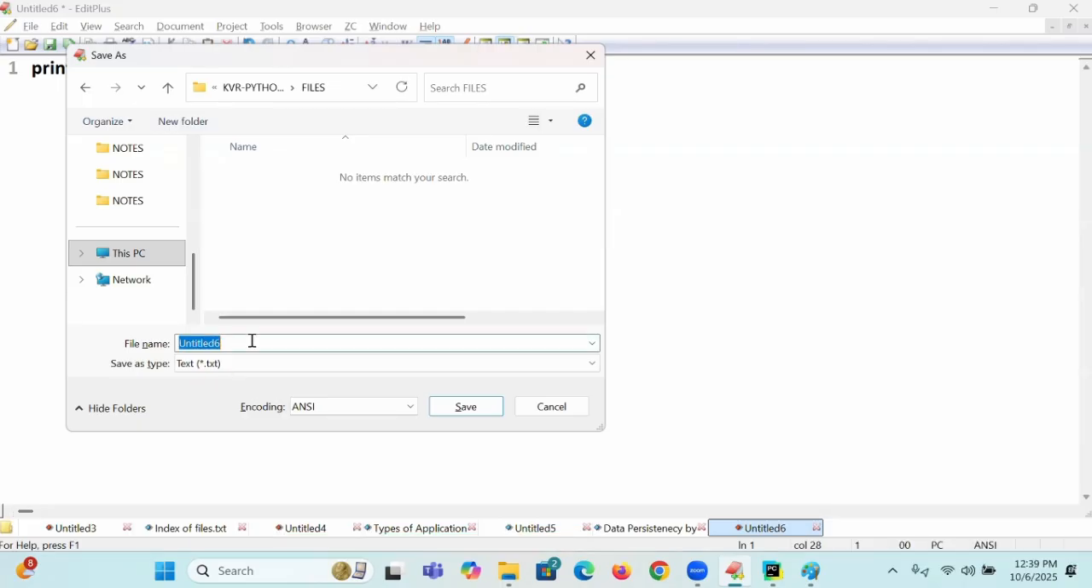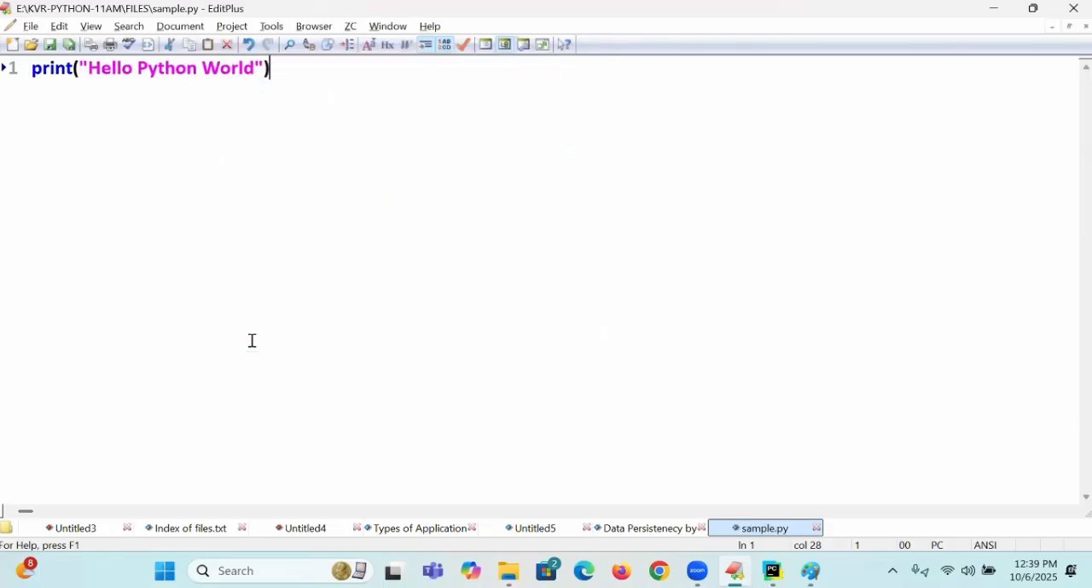If you want to save it as a Python file, you can say sample.py. See how I am saving it within the double quotes, sample.py. Originally it is a text file, but I am saving it with the .py extension. So now it shows the Python syntax coloring.